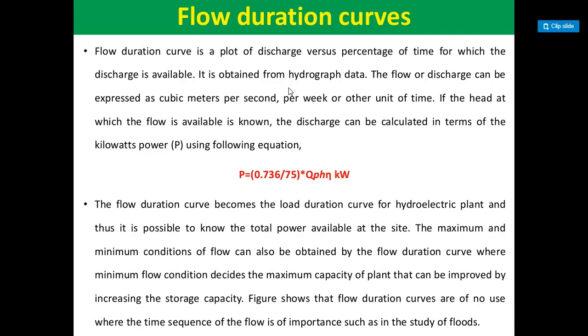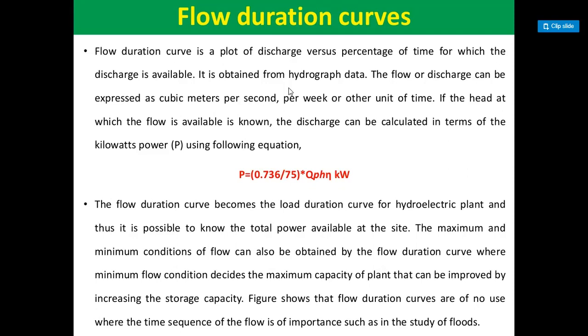The flow duration curve can also be constructed using weekly, 10-daily, and more commonly monthly flow values. A flow duration curve determined from monthly flows is given in the example shown here. The flow duration curve is also known as the discharge frequency curve or the cumulative frequency curve.